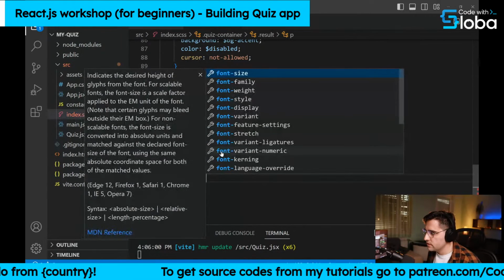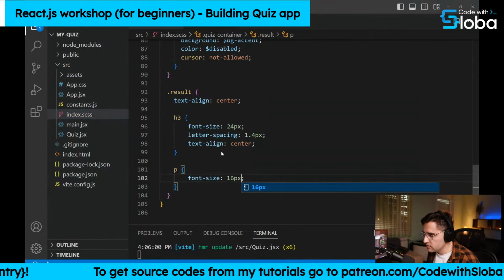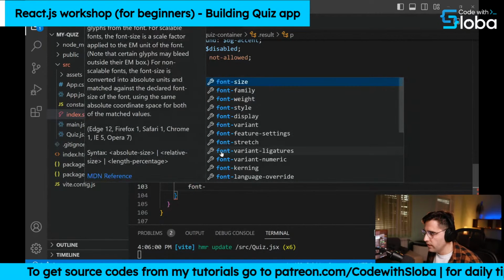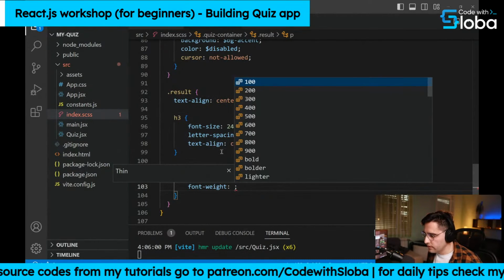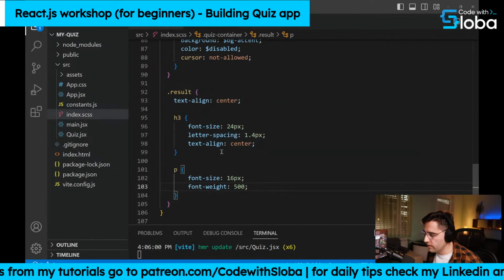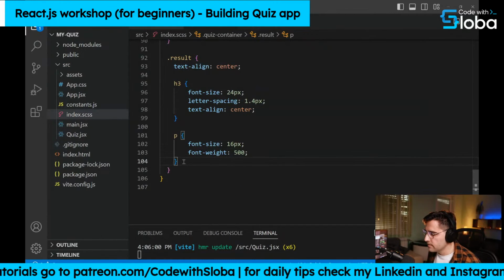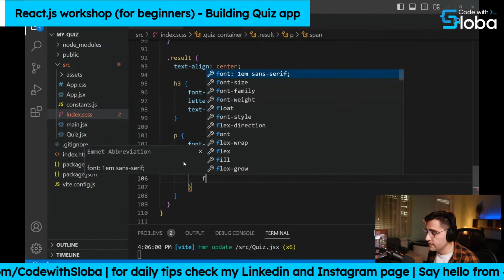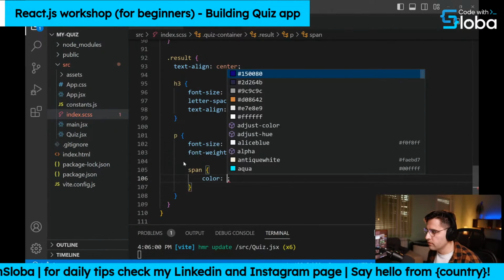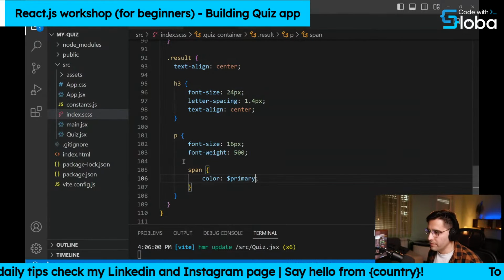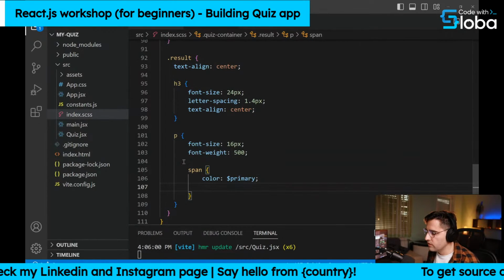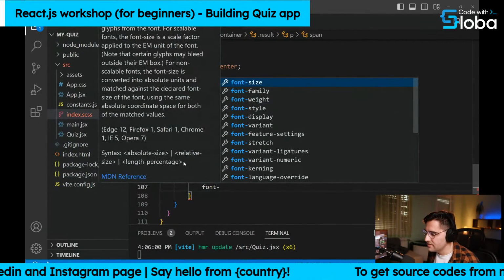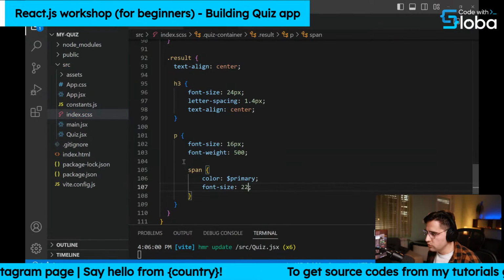So let's add the font size to be 16 pixels. Let's set the font weight to be a little bit bolder, to 500, and let's style the spans that we have inside it. So let's set the color to be primary. So we want to distinguish a little bit the actual values that we have inside of the paragraph. And let's add the font size to be 22 pixels.